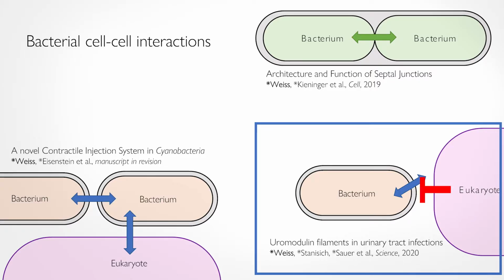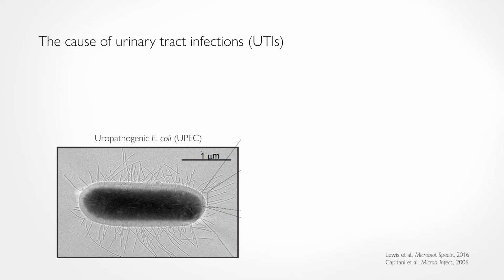But today, I would like to focus on only one aspect, mainly how the most abundant protein in our urine protects us against a urinary tract infection. But what actually causes a urinary tract infection? More or less 90% of UTIs are caused by so-called uropathogenic E. coli, or UPEC. UPEC are these hairy little bugs down here, so they are highly piliated bacterial cells.